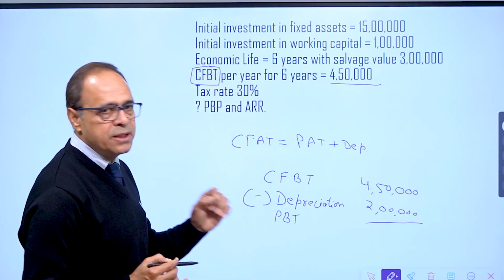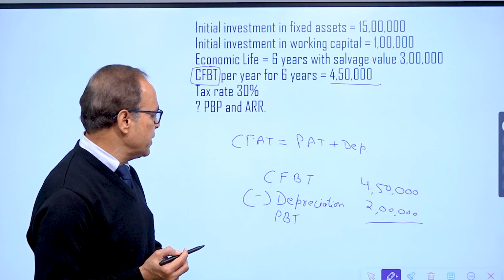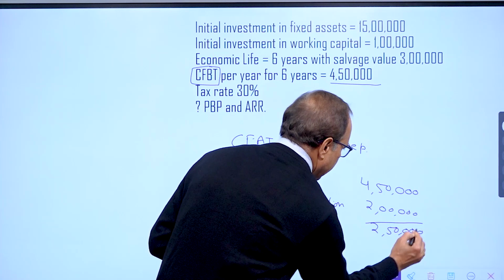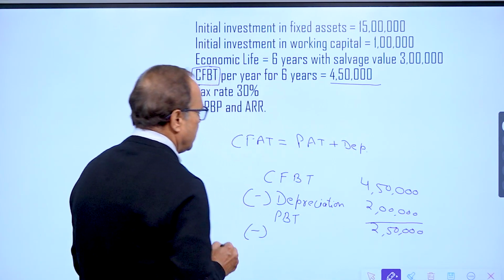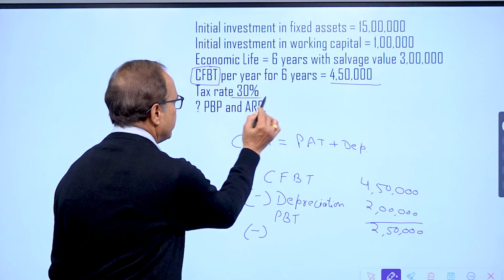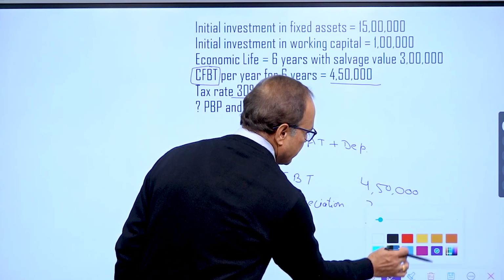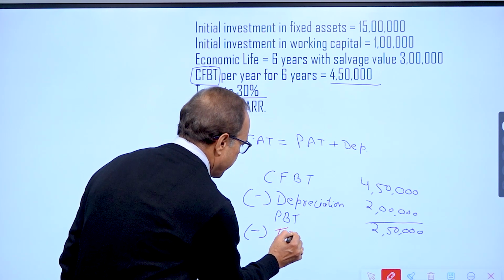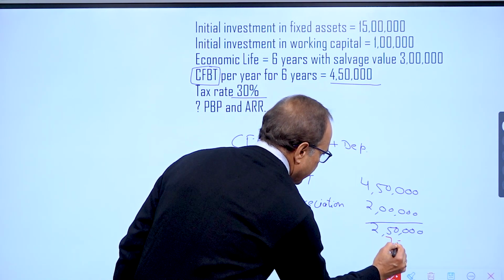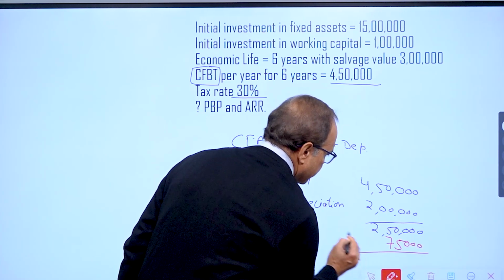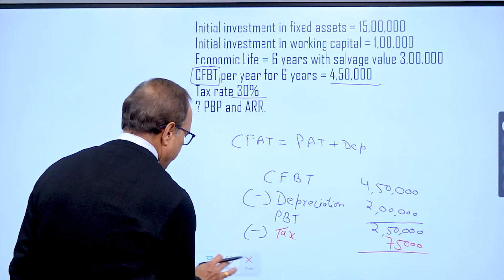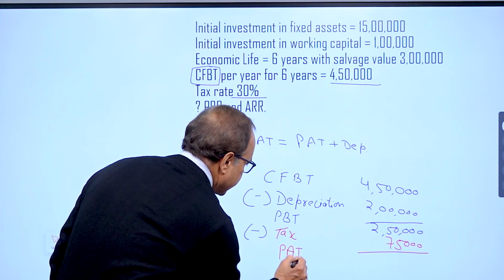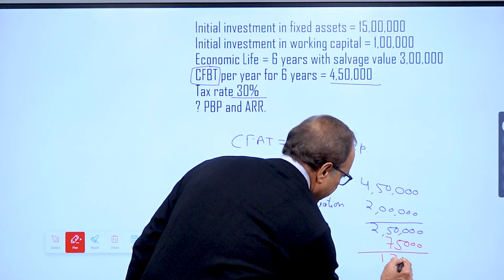The moment depreciation is deducted from CFBT, we reach profit before tax of 2,50,000. Now we are given a tax rate of 30%. So 30% tax will be applied on profit before tax. So tax is 30% on 2,50,000, that means 75,000. We are left with profit after tax of 1,75,000.